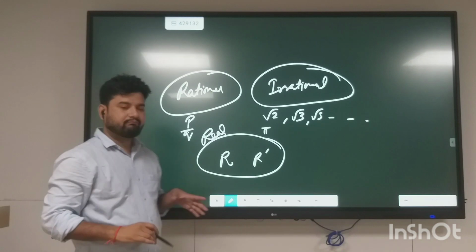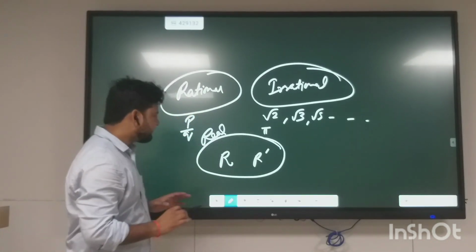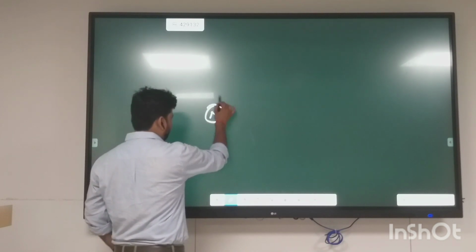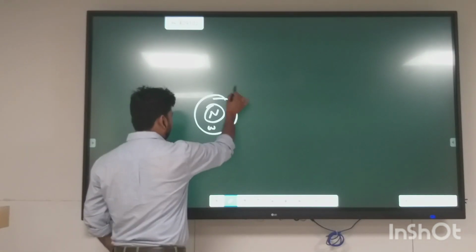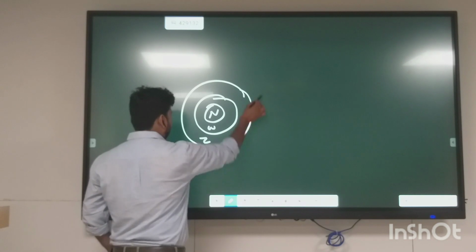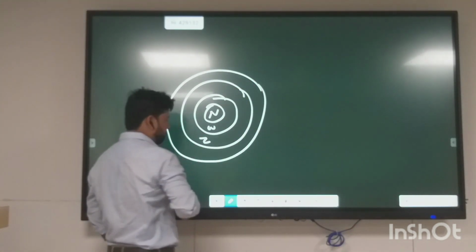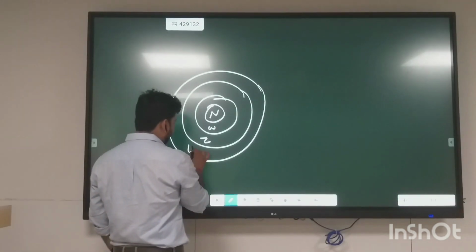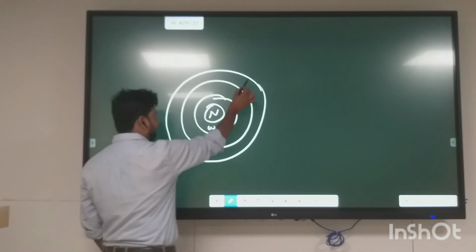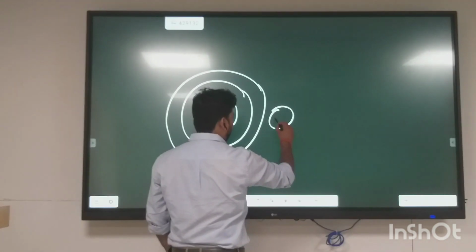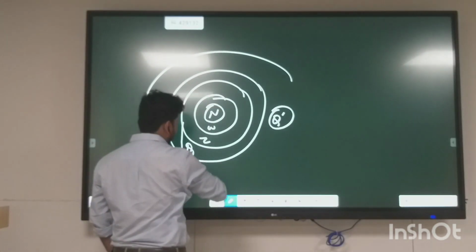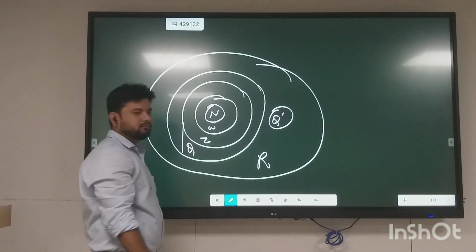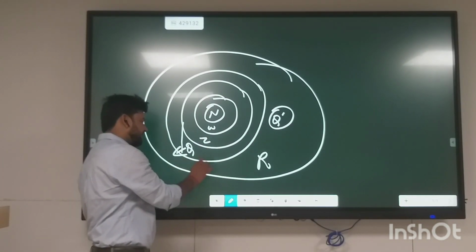It is till now the biggest set: first natural numbers, then whole numbers, then integers, then after integers there are rational numbers, then comes irrational numbers. And if we combine all of them, that is real. Rational numbers are represented by Q.